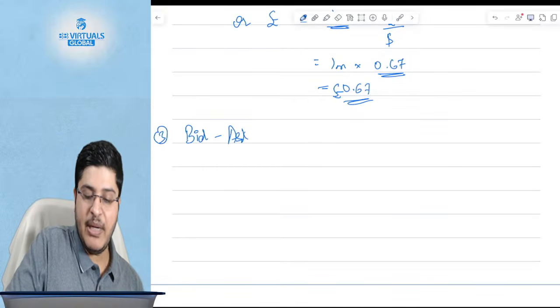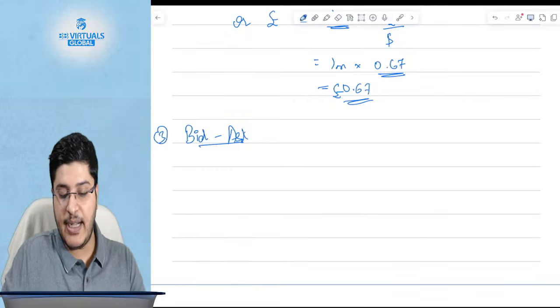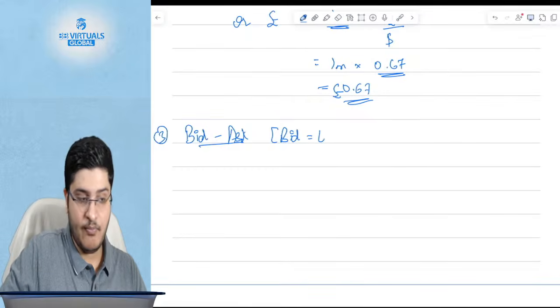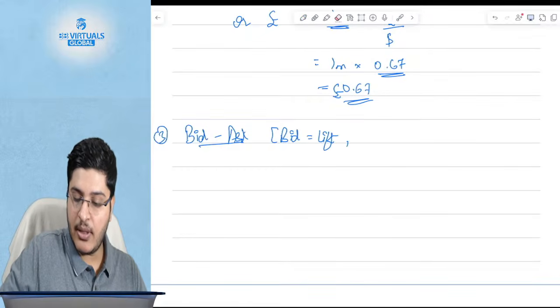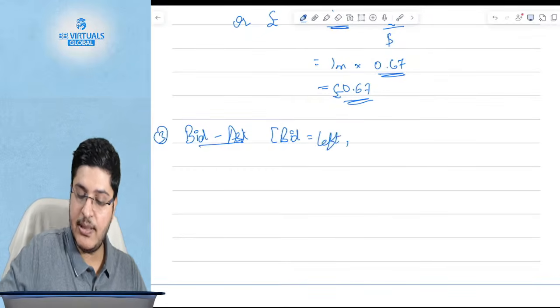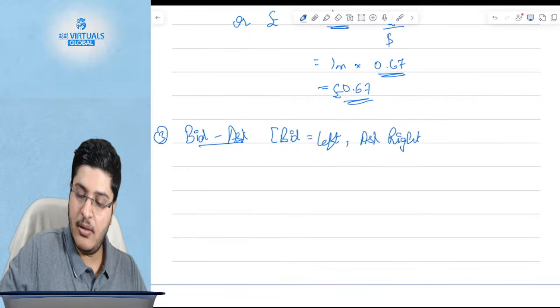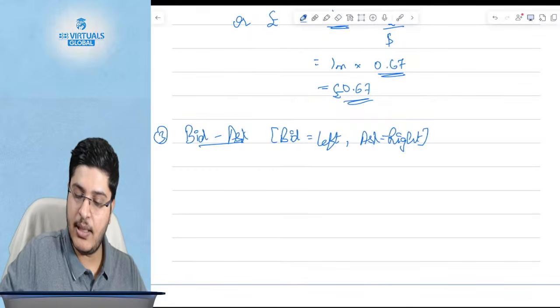Bid, ask. What is bid? Bid is the left hand side rate, ask is the right hand side rate. So bid is equal to left. Sorry, this is not left, apologies. And ask is equal to right. Correct? Ask is right. Correct? Ask is equal to right.